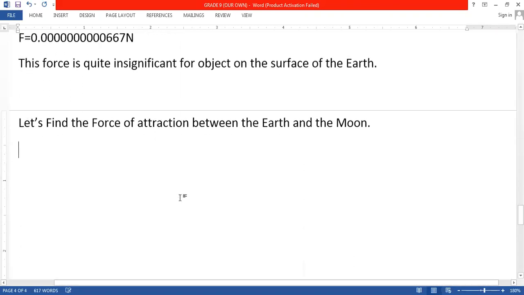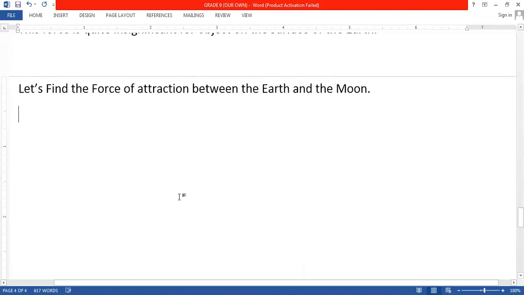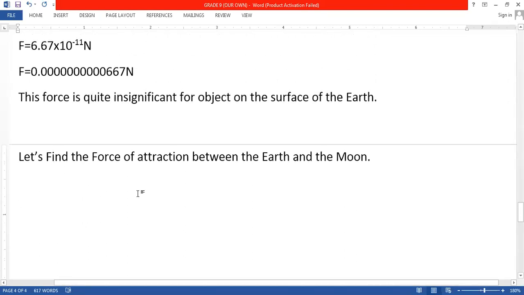हाँ बेटा, ये हो गया था सर. ये भी हो गया था. Sir, 2 into 10 raised to 20 Newton. Very good, sir. Exactly. Very true. So this force, how much was the force? 2 into 10 raised to 20 Newton. Exactly. So this force becomes quite significant.